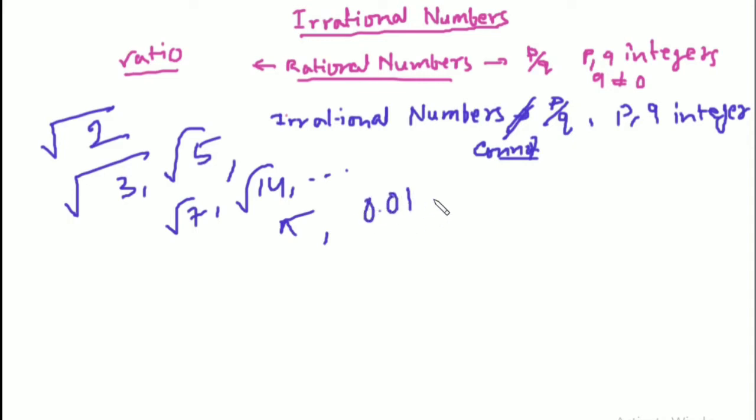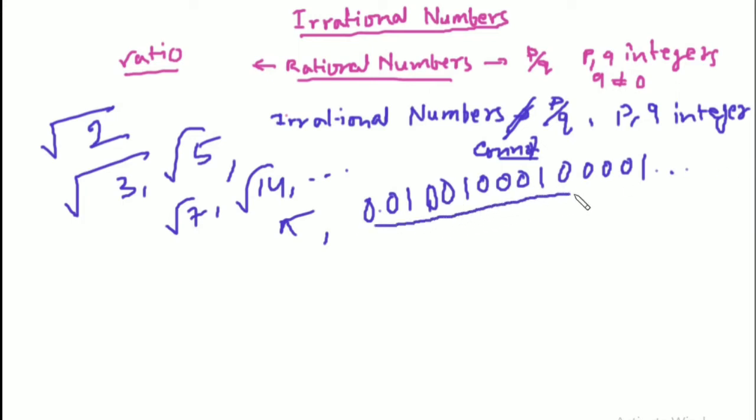0.01001000100001, then there will be 501, if I write dot dot dot, it means this pattern goes on, 501, then 601. This is also an irrational number. Why?